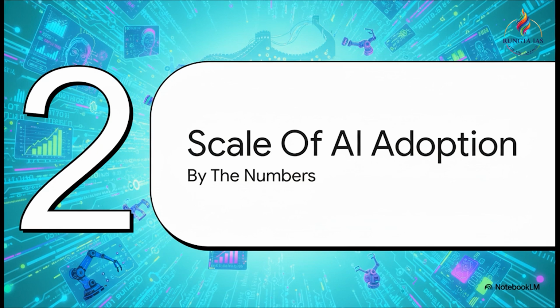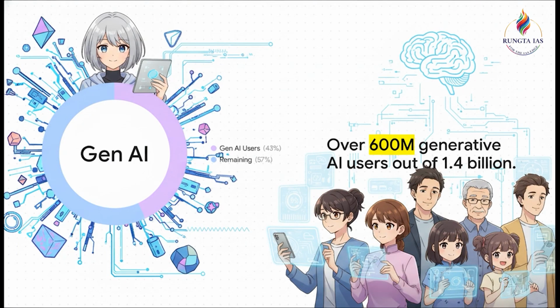Section 2. Scale of AI adoption. Now, for your mains answer writing, general statements just won't cut it. You need hard facts. So let's look at the data points driving this wave. Here is a massive demographic data point from the China Internet Network Information Center. Out of a population of 1.4 billion, more than 600 million people were using generative AI as of December. This incredible scale means almost half the nation is acting as a live, active testing base for these technologies.